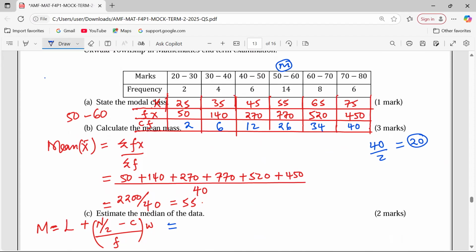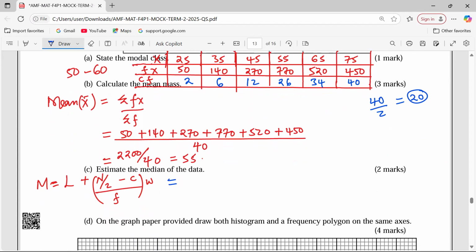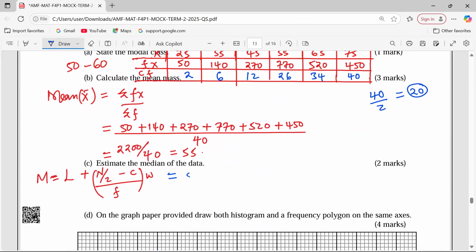So when we talk about the lower boundary in this case, when the lower limit is 50, we shall still use 50. We shall not go to 49.5, because when you go to 49.5, you are inside the previous class. A value like 49.5 cannot be taken as the limit of this median class, cannot be treated as the boundary. Reason, because 49.5 is a value already inside the other class. Therefore, we talk about 50 as the boundary.